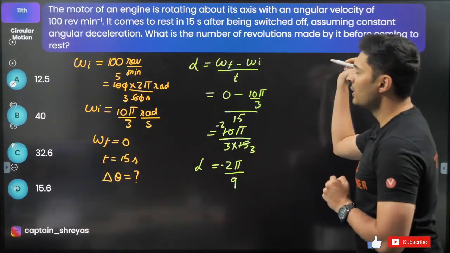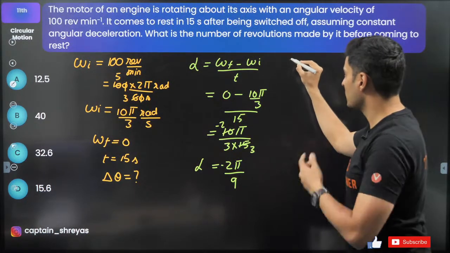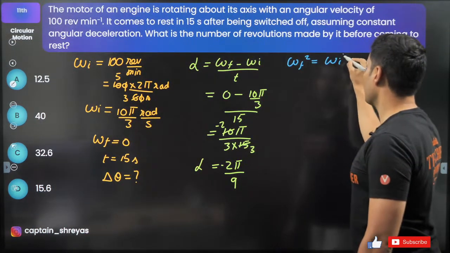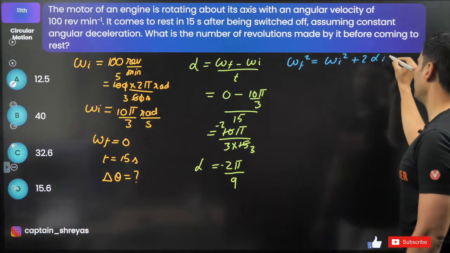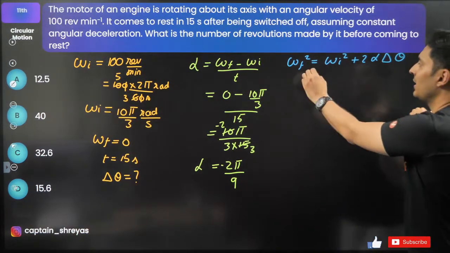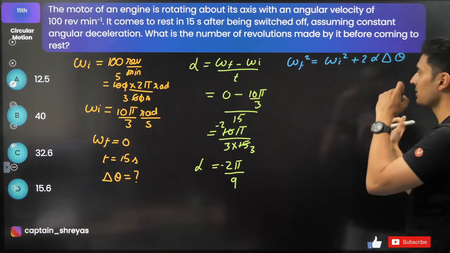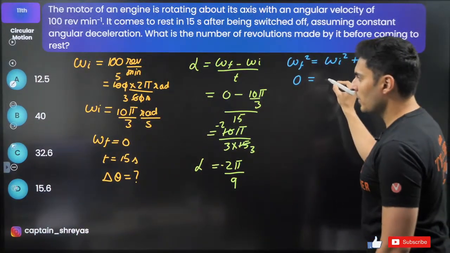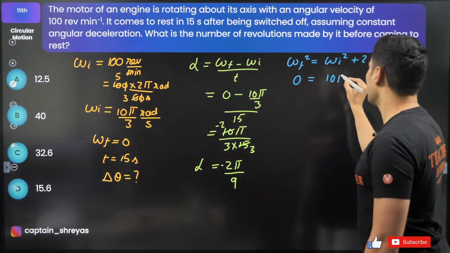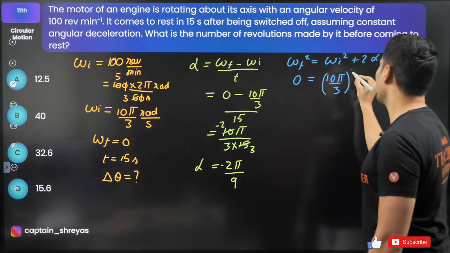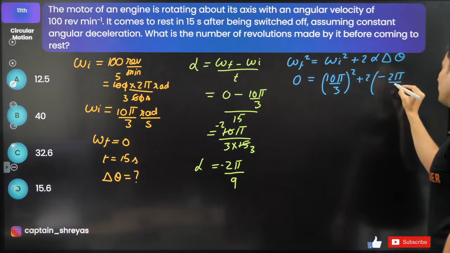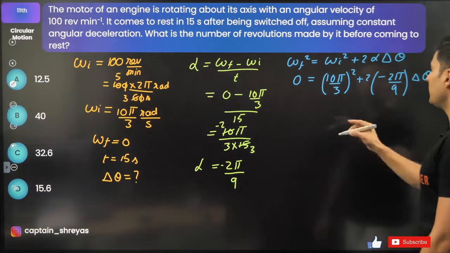Once I get that, to find the number of revolutions, use final angular velocity square is initial angular velocity square plus 2 alpha into delta theta. Third kinematic equation, v square is u square plus 2as. This is 0. Initial is 10 pi by 3, so 10 pi by 3 whole square plus 2 into minus, because it is retarding, minus 2 pi by 9 into delta theta.